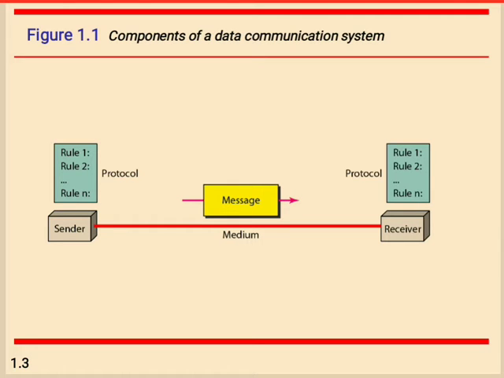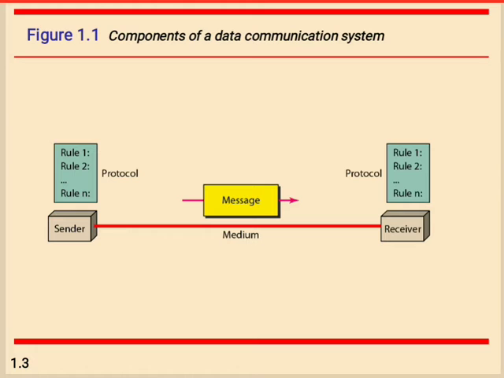A number of rules and protocols are used, and the sender and receiver are connected by the medium, which is one of the devices we will see in later classes. So this is the diagram of the components of a data communication system. It has 5 components.